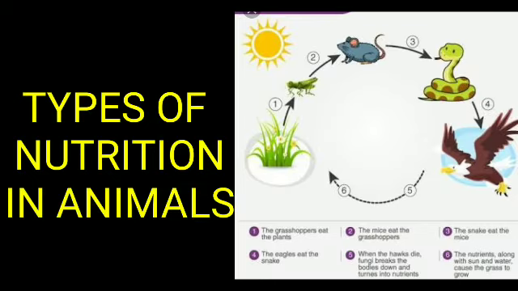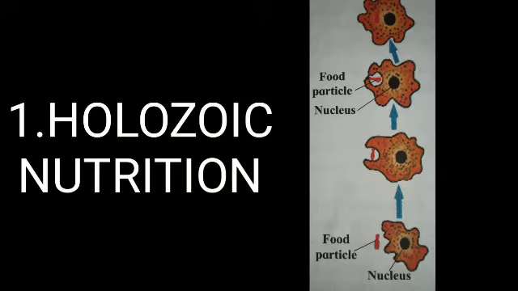Types of nutrition in animals. First one, holozoic nutrition. Amoeba does not have organs like hands and mouth. It is a unicellular animal. It can take in food through any part of the surface of its unicellular body. It surrounds the food particle from all sides to take it into the cell. After that, it digests the food with the help of different enzymes. Undigested food is left behind as the amoeba moves further with the help of pseudopodia. In unicellular animals like amoeba, euglena, paramecium, etc., all the steps of nutrition occur within their unicellular body.